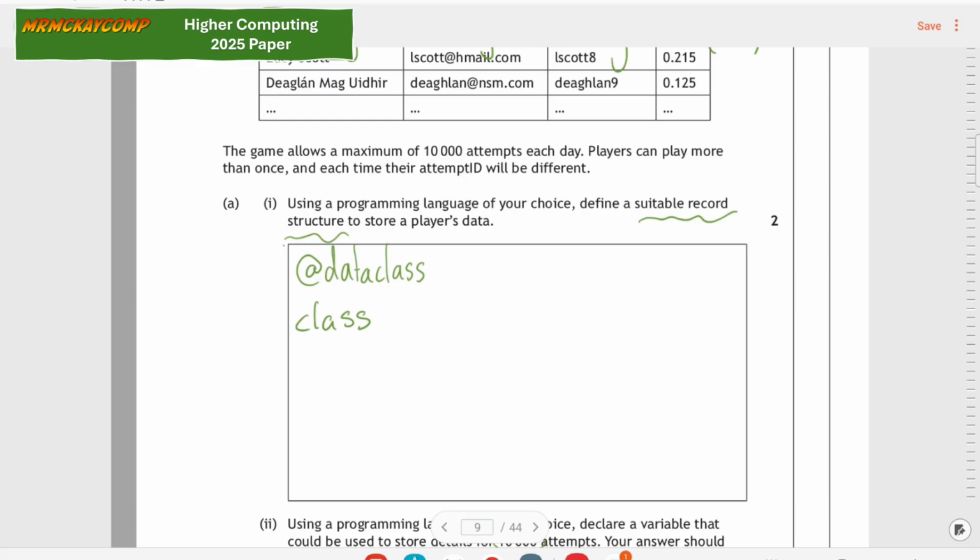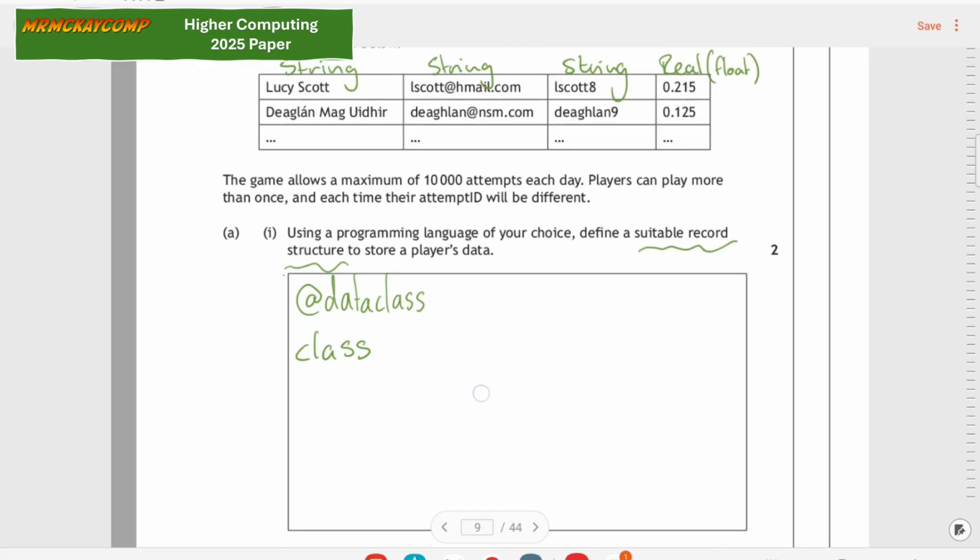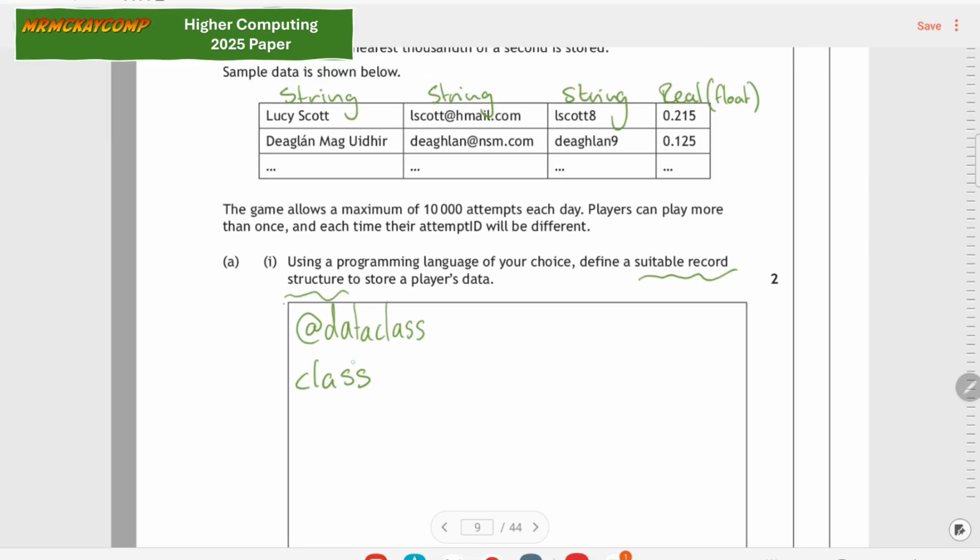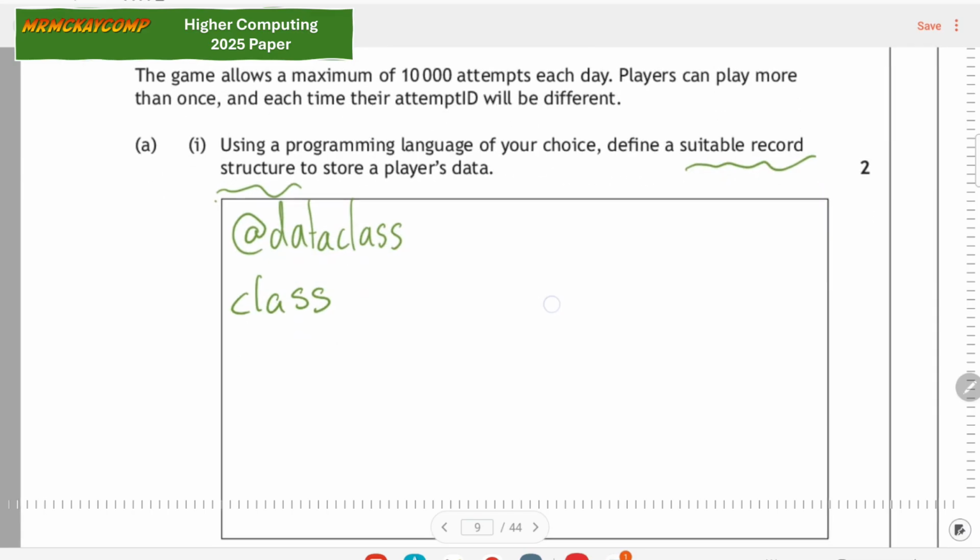So I'm going to use a Python dataclass method. I've already written in dataclass and class. It tends to be that when people have done it, they've forgotten to put in class after they put in dataclass. It doesn't give me something to call the record structure, so I'll probably just call it player or attempt. Let's call it attempt because there's a 2022 question that was player.